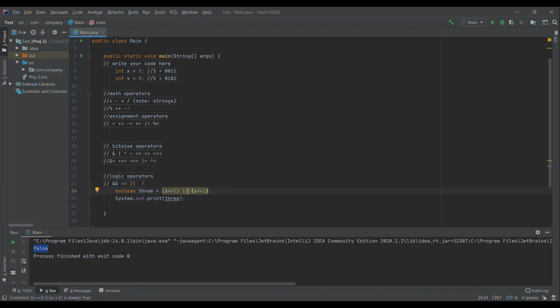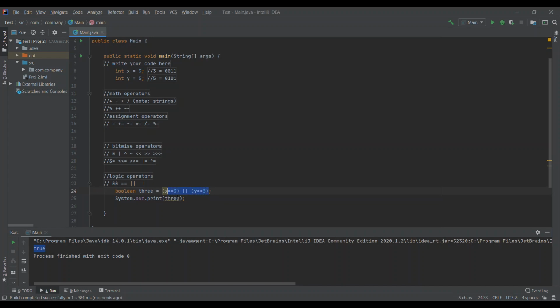Now, in logical gates, these two dashes aren't XORs, they're just ORs. So when I run this, it will give me true, because y equals 3 is false, but x equals 3 is true. So as long as one of these two is right, the whole statement will return as true.